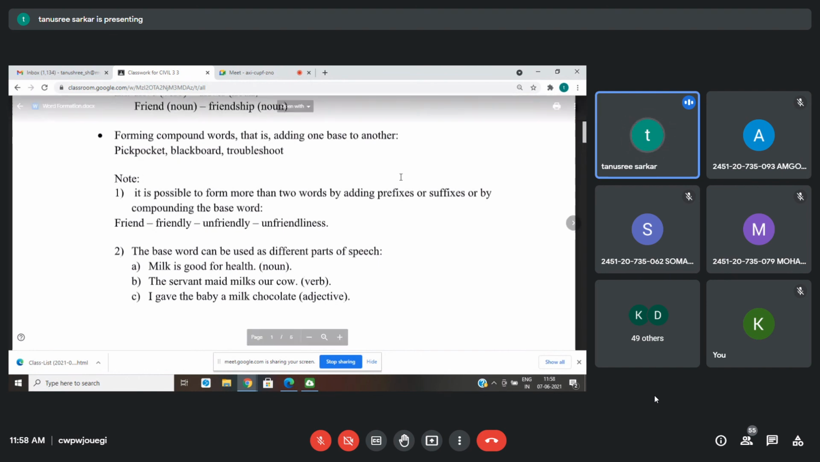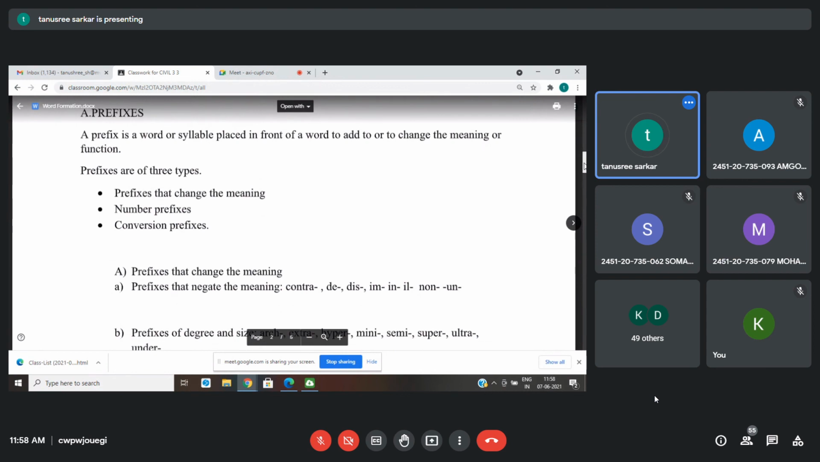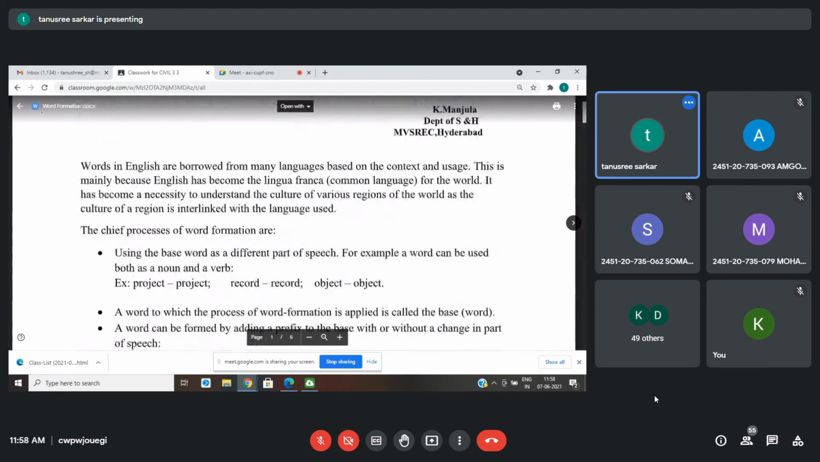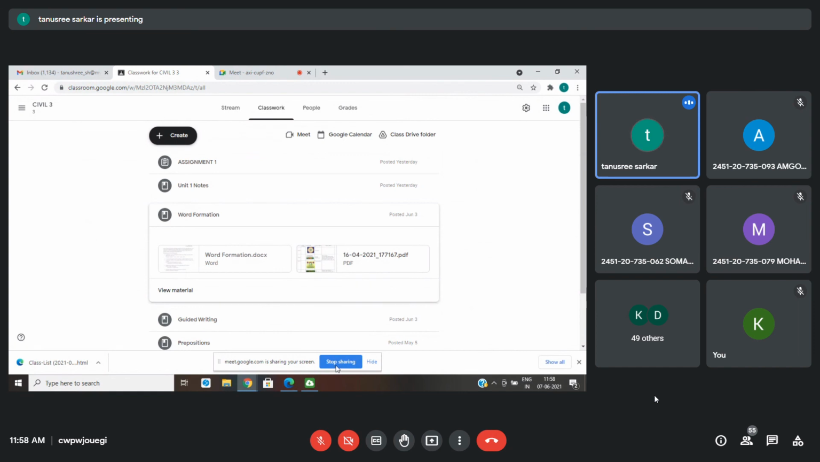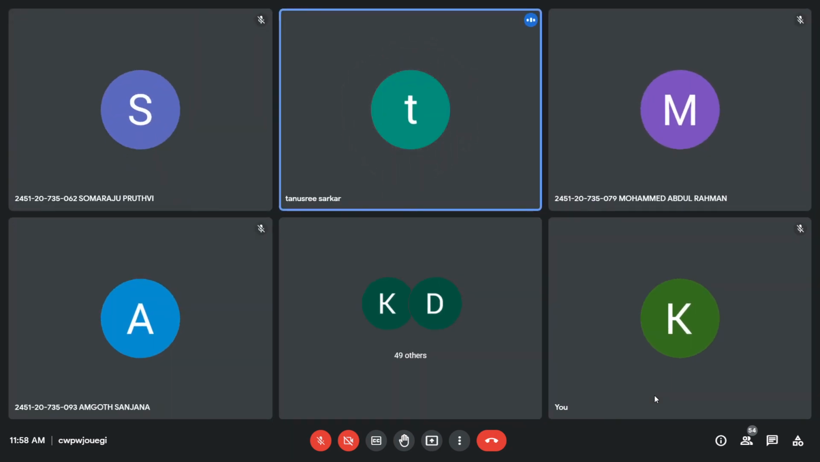So that is all about your word formation. It is a comparatively less complicated topic than others. That's why it's better to finish word formation first, because prepositions will take a lot of time. If any doubt is there, please ask me, or else, if there are no doubts, I will take your attendance and then you can leave today's meeting. No doubts?